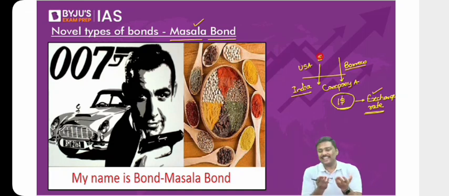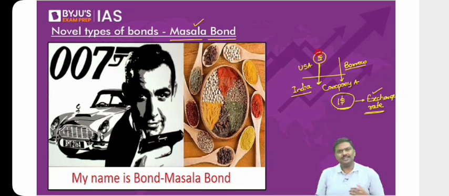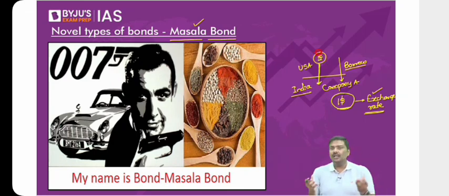Please look at the example that I'm taking. If you're going to borrow from USA in terms of rupees and repay in terms of rupees, my dear, how am I as a borrower taking exchange rate risk? In what way, you tell me? So listen to the lecture very carefully. In case of borrowing in terms of rupees and repaying in terms of rupees, as a borrower, I will not face any exchange rate risk. Why? I've taken rupees and I'm returning rupees. Where is the exchange rate risk here? Am I converting the currencies? Absolutely no.